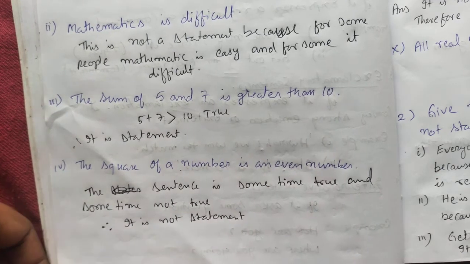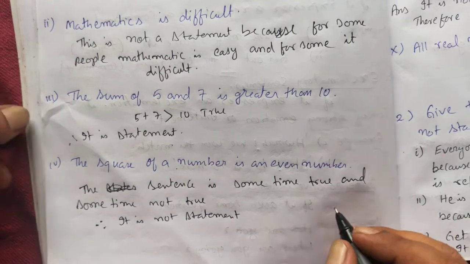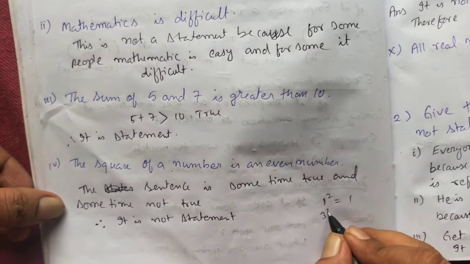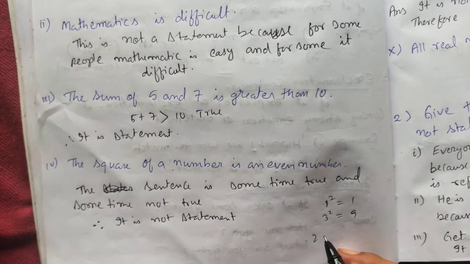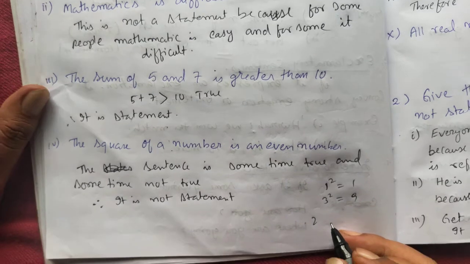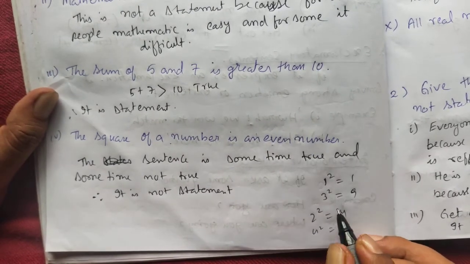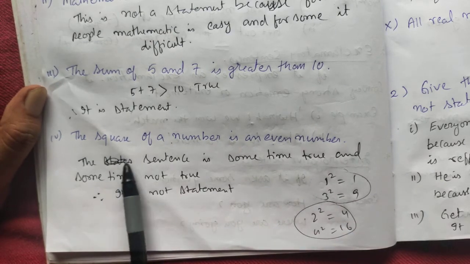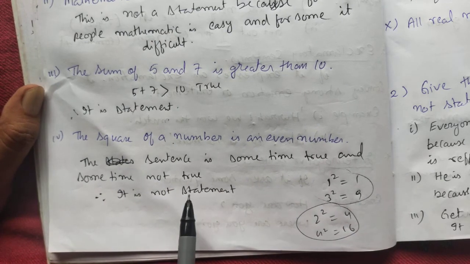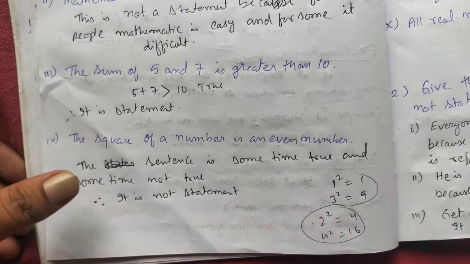Sometimes true means the square of an odd number is always odd, like 1 square is 1, 3 square is 9. And the square of an even number is even, like 2 square is 4, 4 square is 16. So we cannot say that the square of a number is even only. So it is sometimes true, sometimes false. That's why it's not a statement.